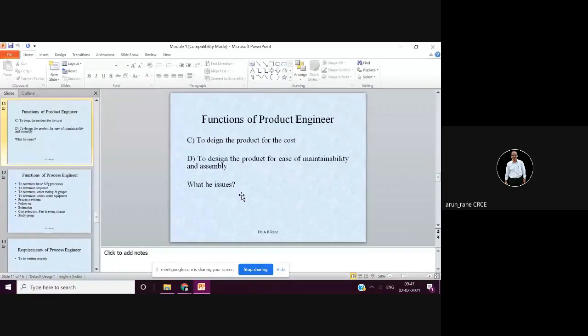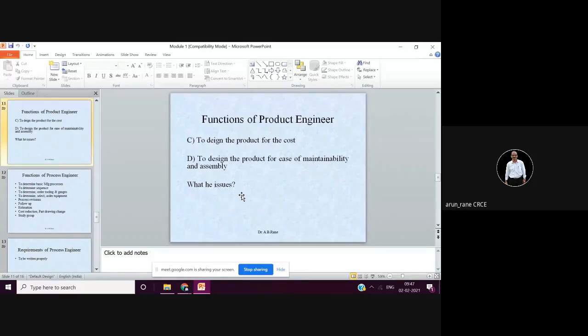Then the product engineer will make the change in the drawing if found suitable. He will write a note: revised, revision date so and so. So there will be a first revision, second revision, third revision, like that. There will be a footnote with revision dates. And then he will issue the fresh drawing to the manufacturing department.